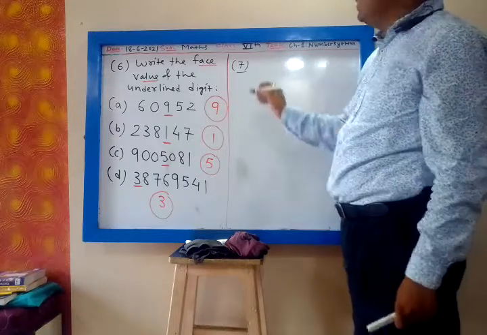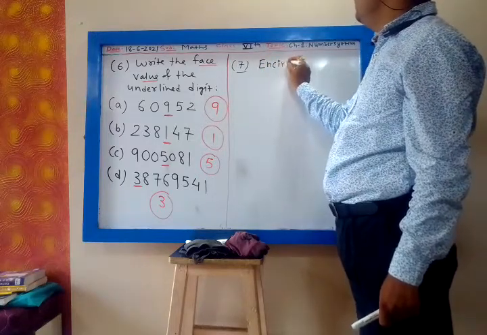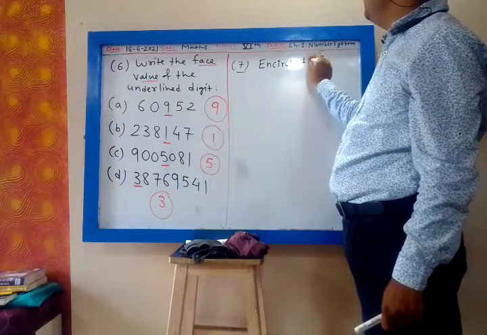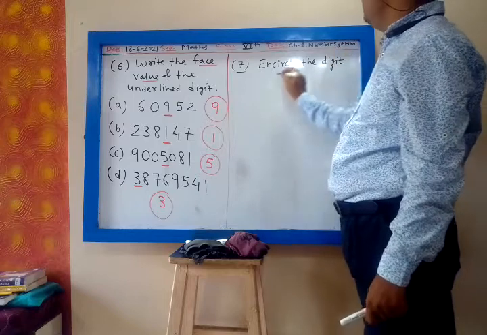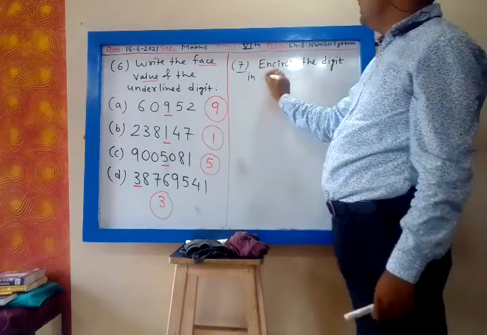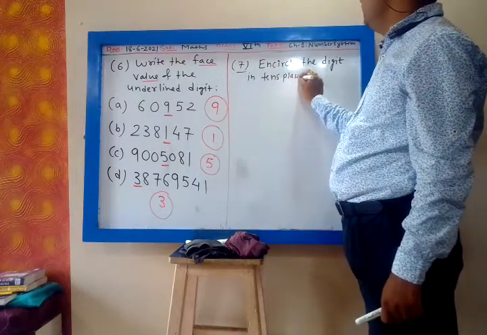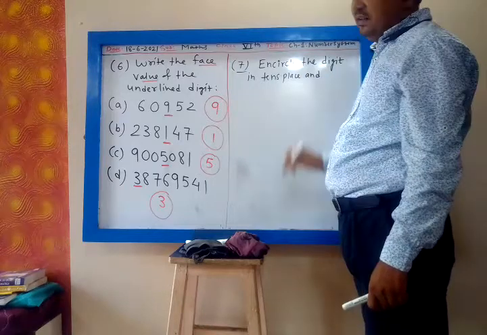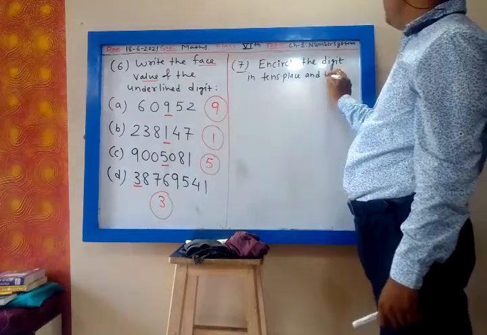Now the 7th question. Encircle the digit in tens place. Encircle means you have to make a round. Encircle the digit in tens place and underline the digit in 10,000 place.